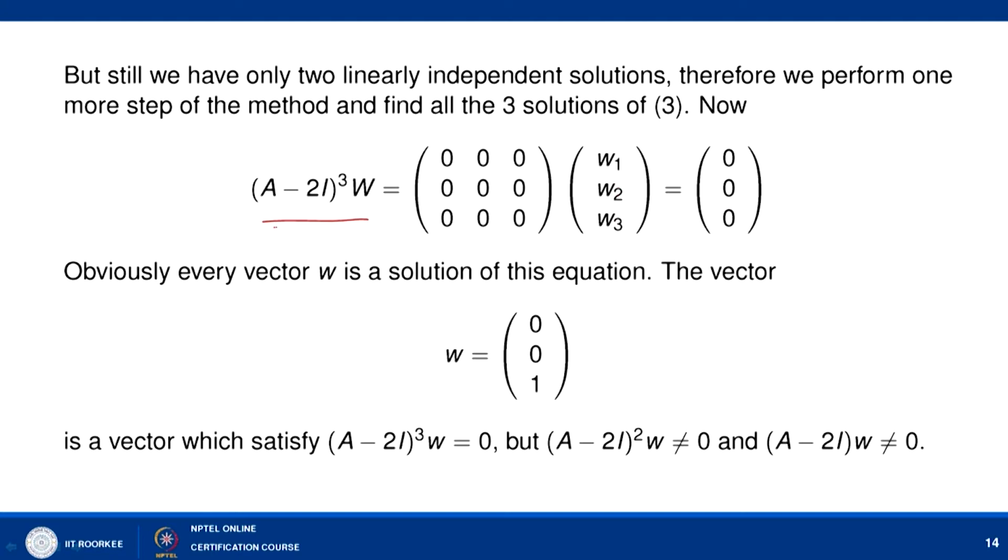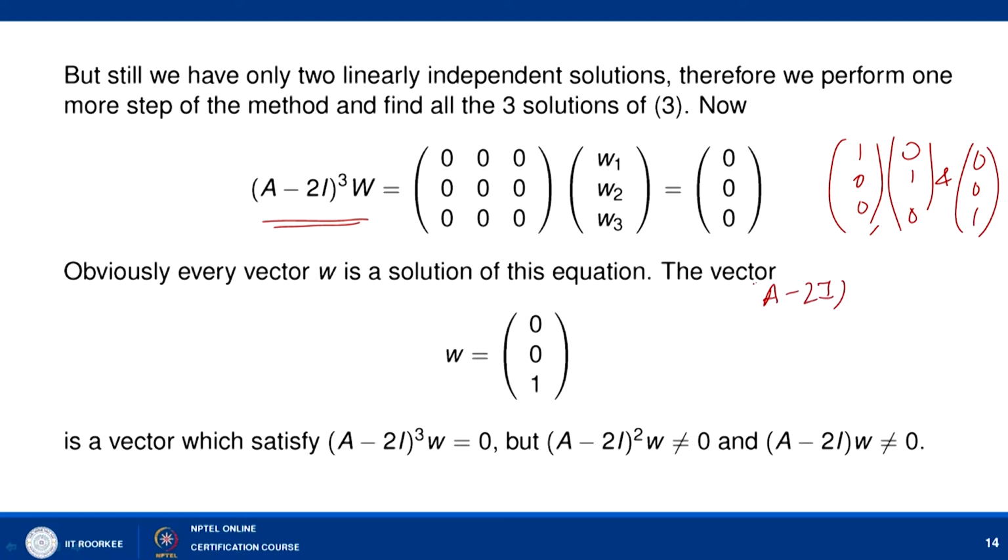Here you can simply say that this will have one more solution than the previous step. In the previous step we had two solutions, so here we will have three solutions. We can have (1, 0, 0), (0, 1, 0) and (0, 0, 1), and since we need (A minus 2I) w to be non-zero and (A minus 2I) squared w to be non-zero, we have to leave out two of these options.